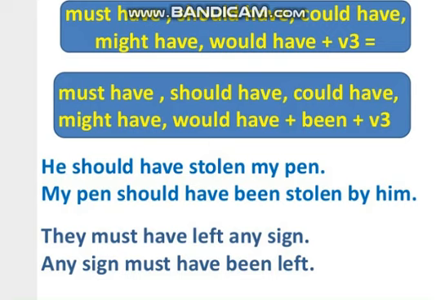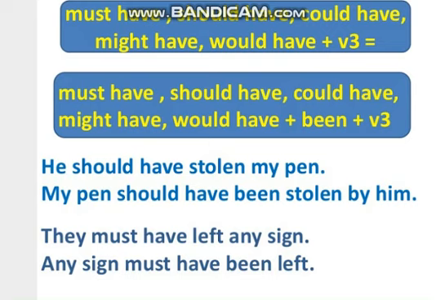We would apply the same modal verbs, must have, should have, could have, might have, would have, but we would add been. We would add been with it, then the third form of verb would be used, obviously, which is the rule of all passive voice sentences.